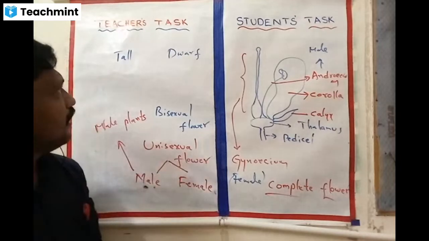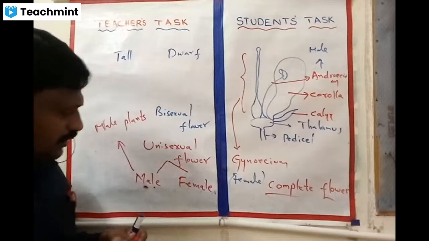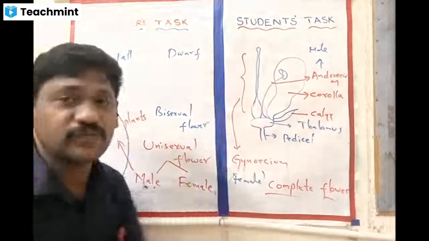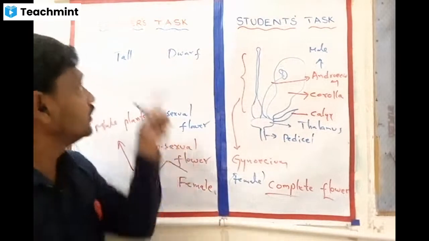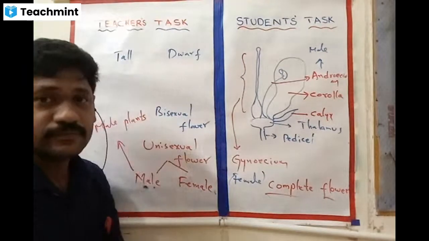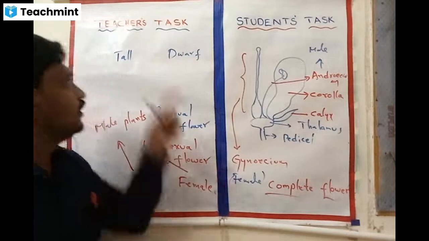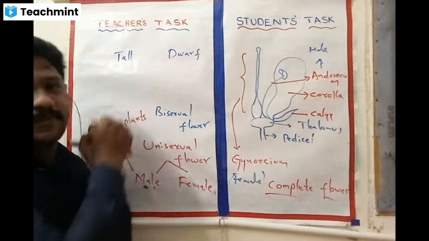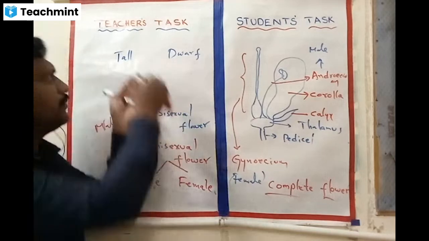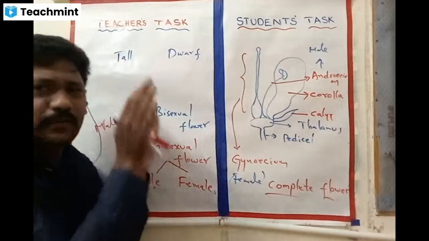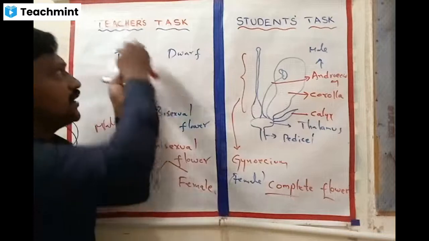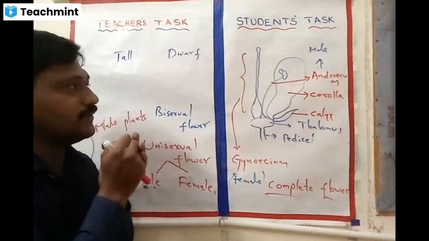Now consider, sir, you have taken the pea plant. What kind of flowers do pea plants have? They have bisexual flowers. Then how can you say this is male and this is female? Simple, a technique. When I consider this as male, I will collect the pollen grains from the anther.